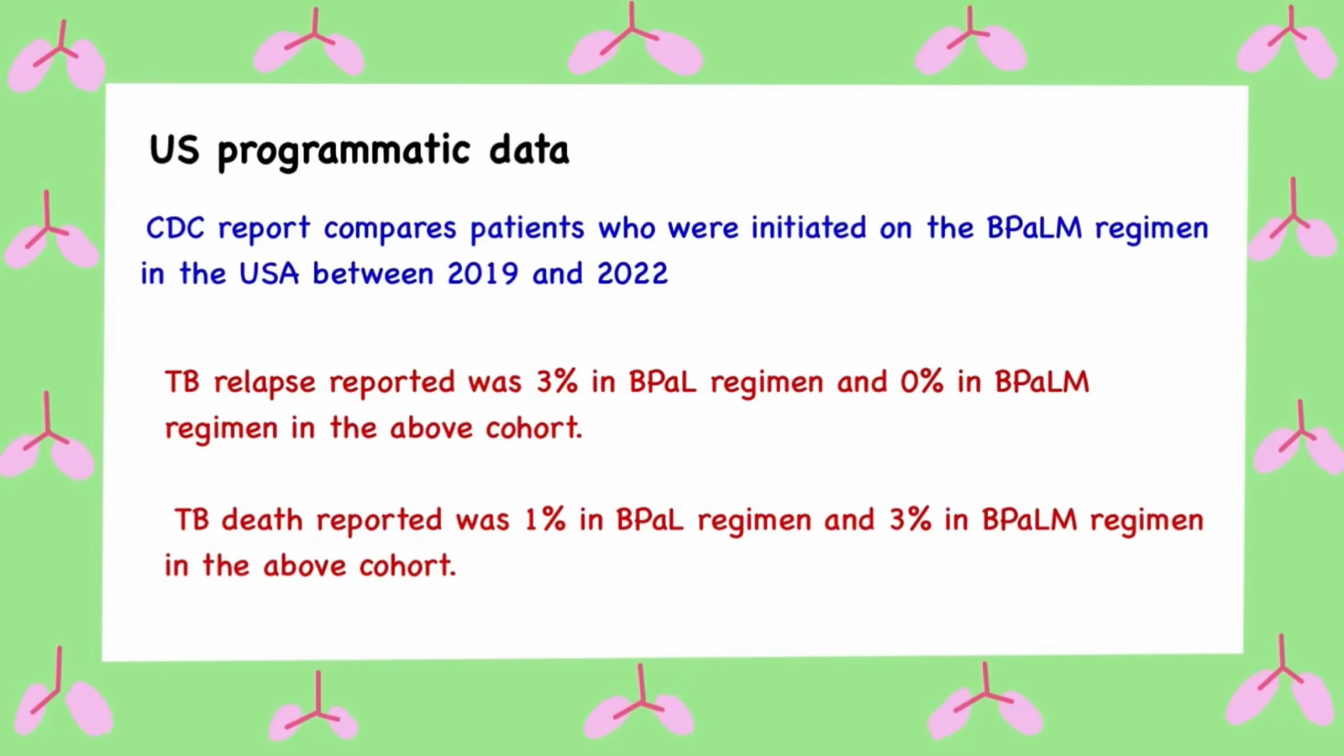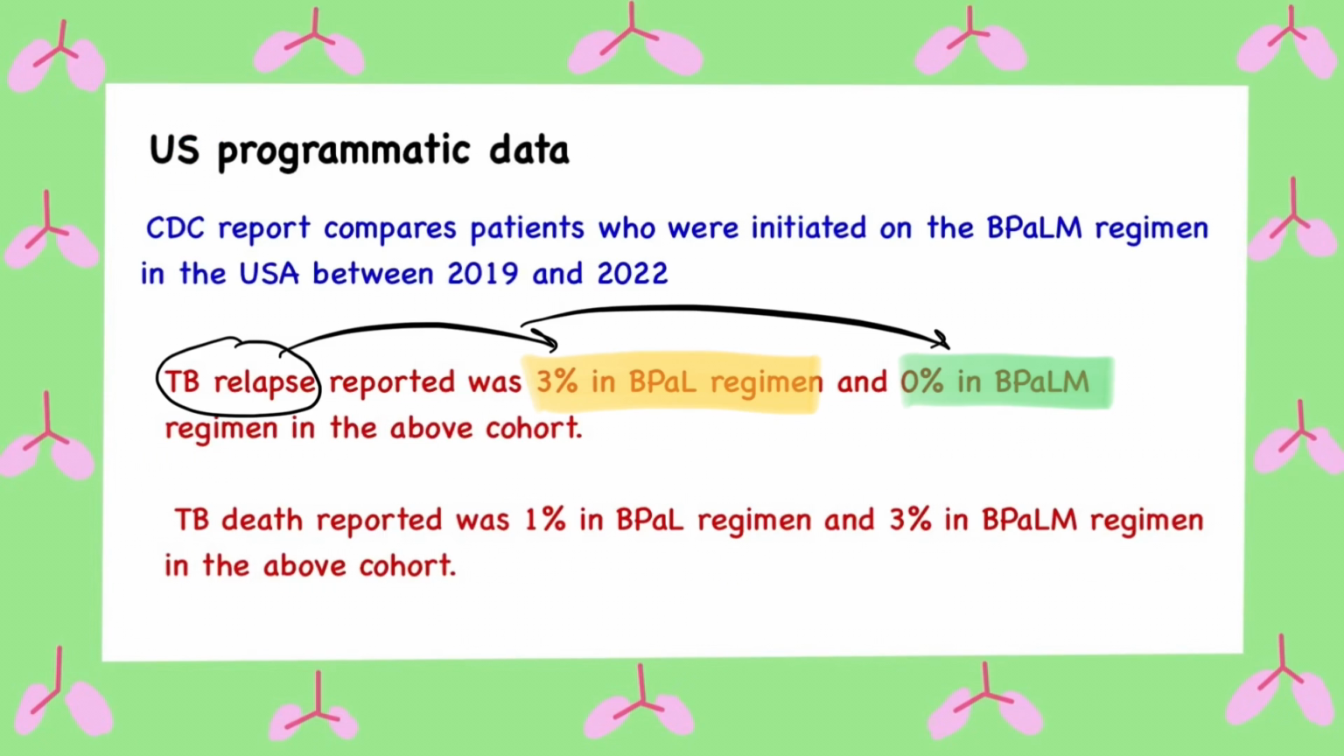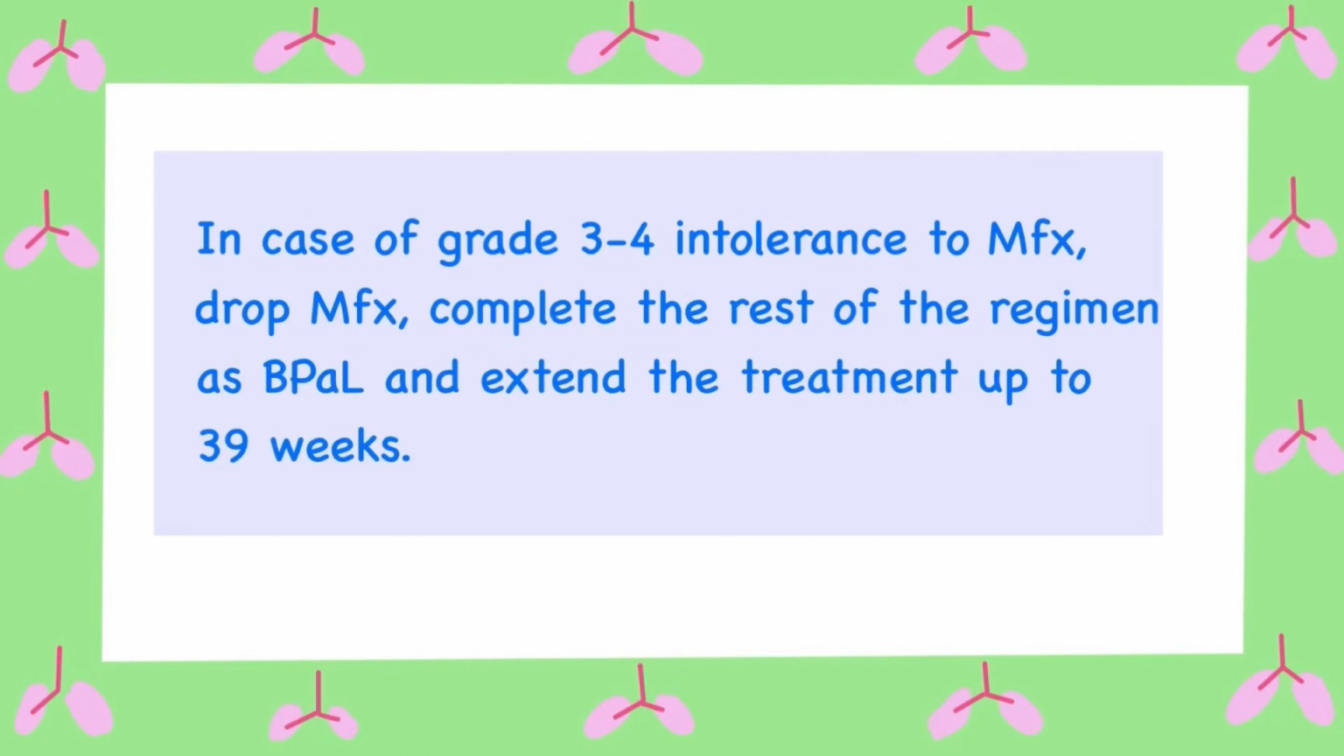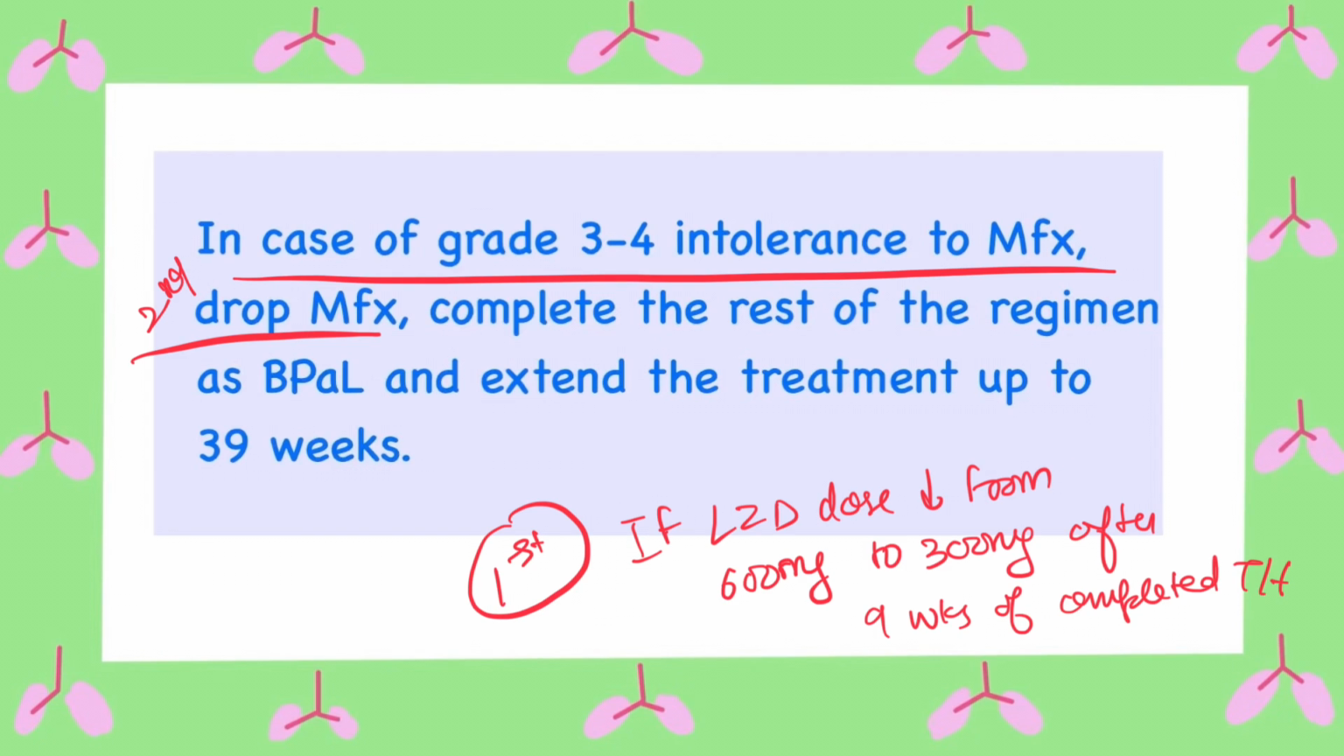US programmatic data also stated a 0% relapse rate in BPaLM as compared to 3% with BPaL. However, at this point, I also want to highlight that in case of grade 3 or 4 intolerance to moxifloxacin, it can be dropped from the regimen and the regimen completed as BPaL. But this regimen needs to be extended to a total of 39 weeks from 26 weeks. So this is the second reason for regimen extension besides linezolid dose reduction as discussed before.